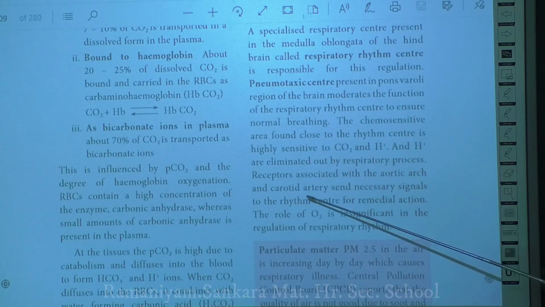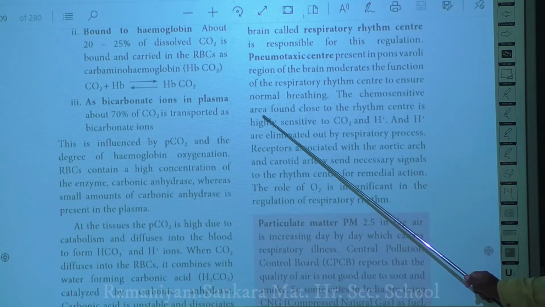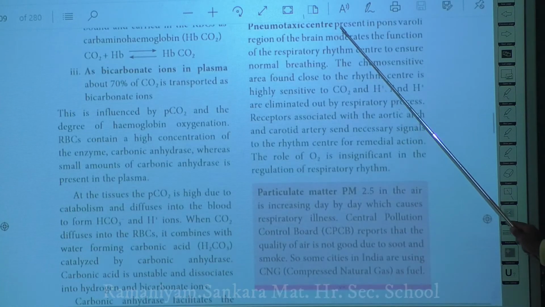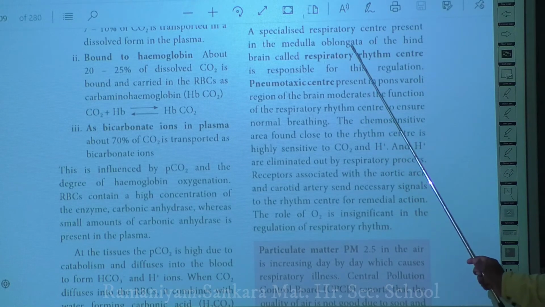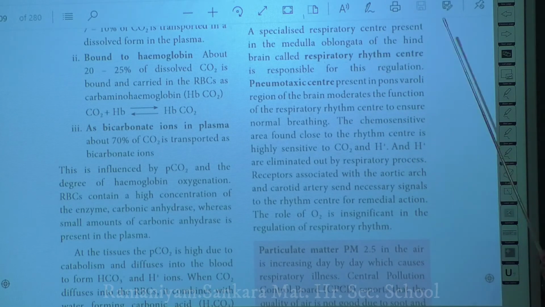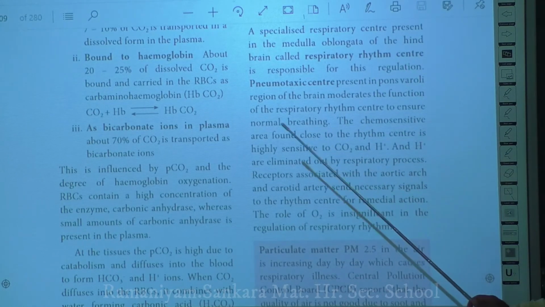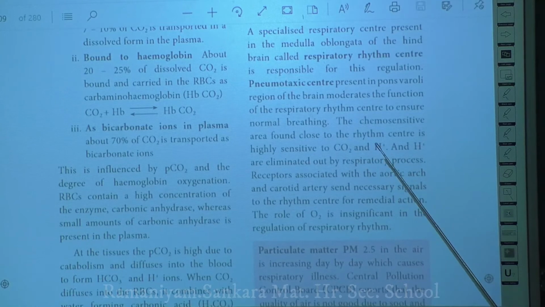First, there is a chemosensitive area, which is found very close to the respiratory rhythm center. This center senses the amount of carbon dioxide and the H plus ion concentration.